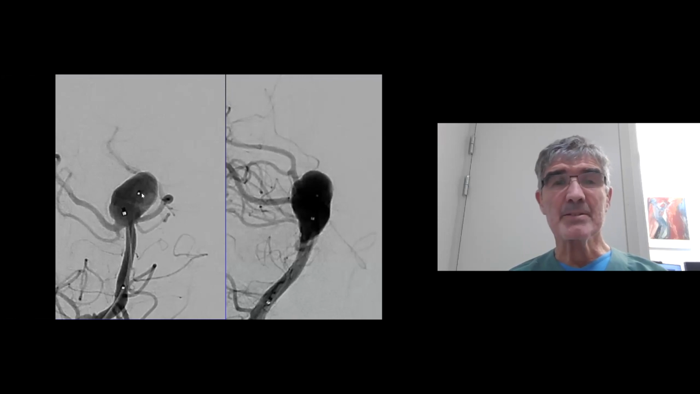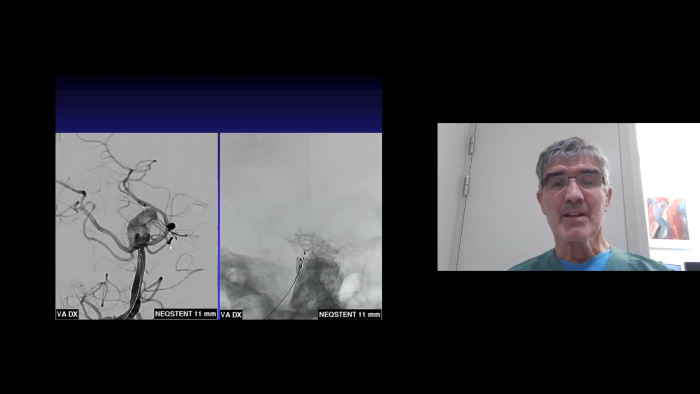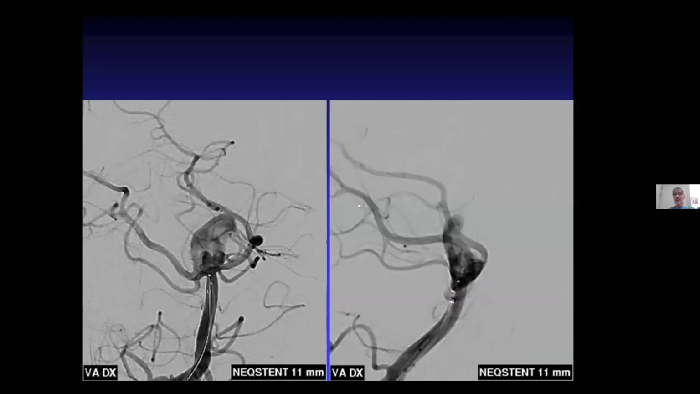So here I place the small delivery microcatheter first and the bigger one afterwards. Deploy the stent at the neck. And it's a little bit difficult to see, but it's there. And what is interesting is that this device has significant flow diverter effect. So you see here, the flow is getting down in the sac while all the other branches are well flown. It is due to the intrinsic flow diverter effect of the device.